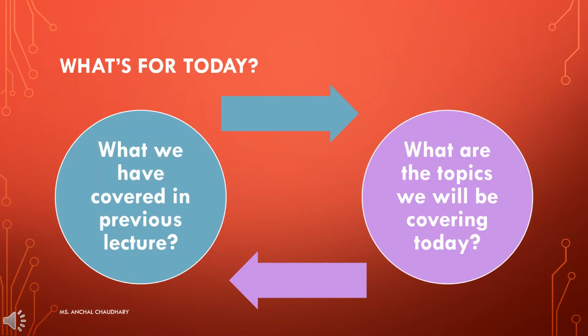So students, it's your lecture number 5 from unit 3 and it's your last lecture from unit 3. Today we will be covering all the remaining topics. In the previous lecture, you studied accounting standard number 15 and 17 in detail. Today we will be covering accounting standard number 18 and 29 and liquidation of a company accounts. We will be discussing all of these three topics in detail. So let us start with today's topic.